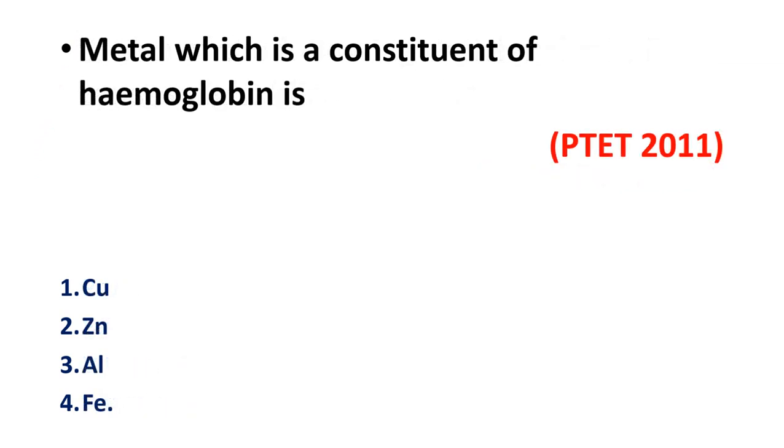Which metal is a constituent of hemoglobin? Or else, hemoglobin contains which metal? So they have given four options: copper, zinc, aluminium and iron. The correct answer is option 4, iron. Fe. Hemoglobin contains Fe. Fe is the symbol of iron. This question has appeared in Punjab TET in 2011.